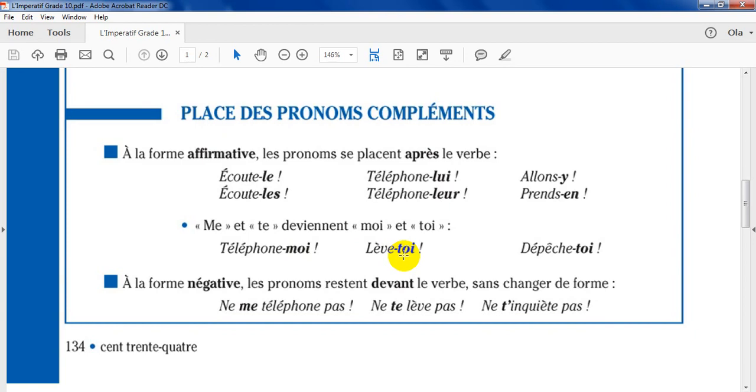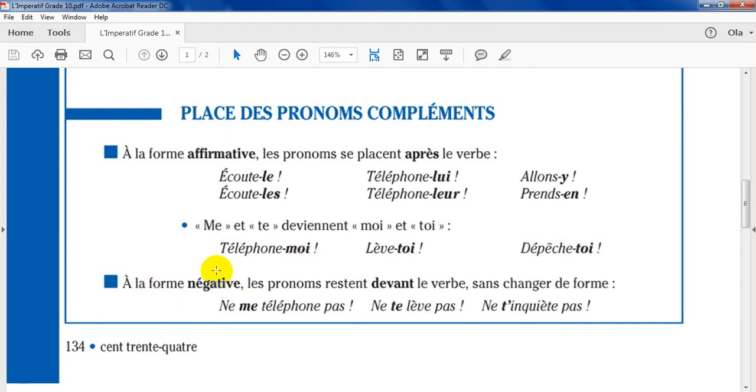Lève-toi. The present sentence was tu te lèves. We cancelled tu. We changed the place of te. We put it after the verb and we change it to toi. Lève-toi. To make an order. To change it from the present to imperatif. Dépêche-toi.